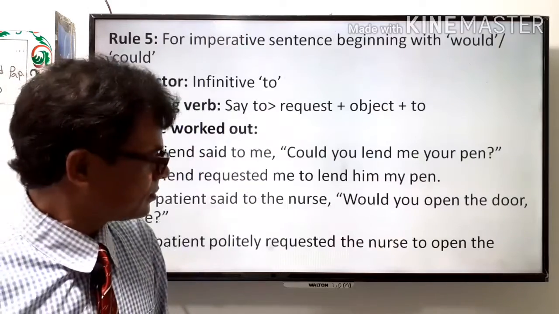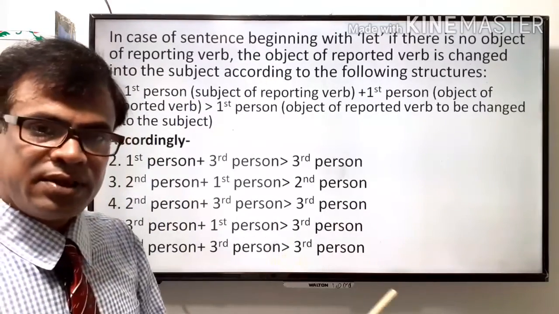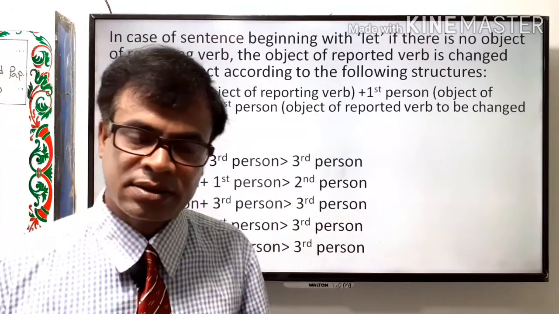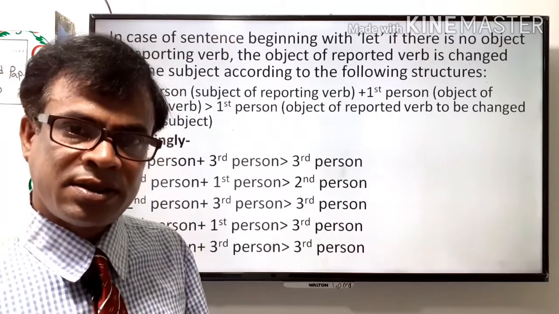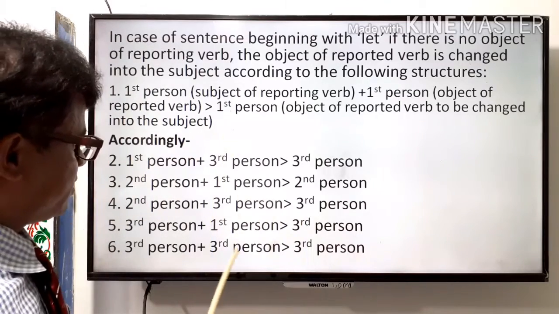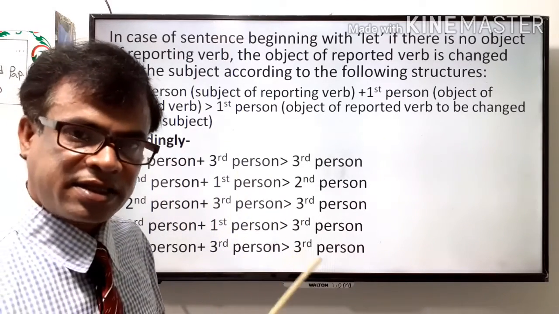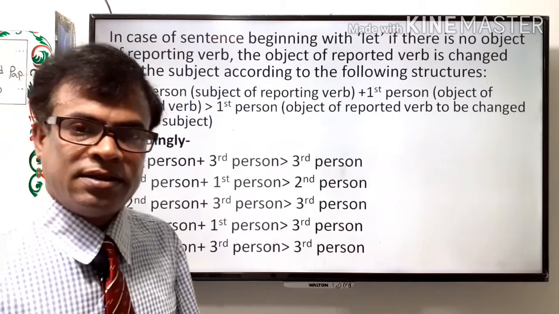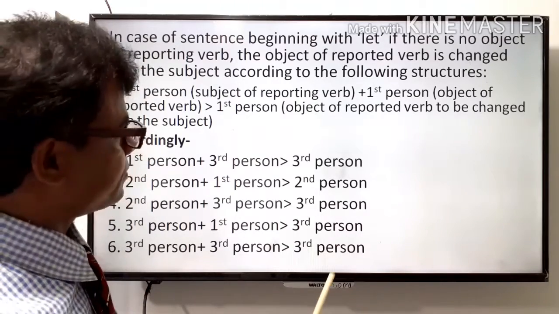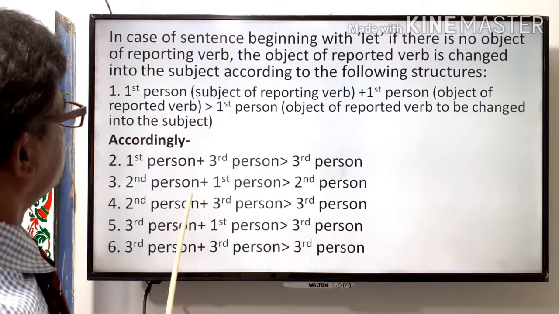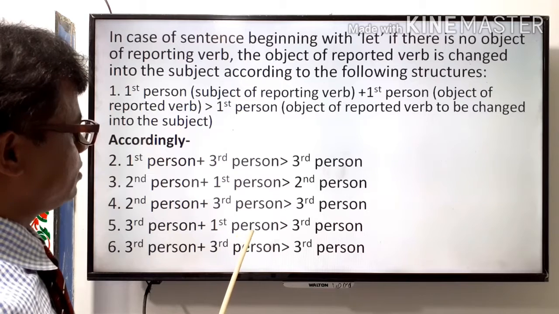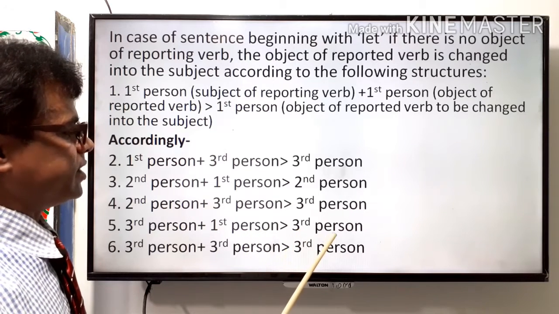Then here you can see another case. If the sentence begins with let and there is no object of the reporting verb, then here there are 6 structures applied in that kind of sentence. Example, here you can see third person plus first person and third person.